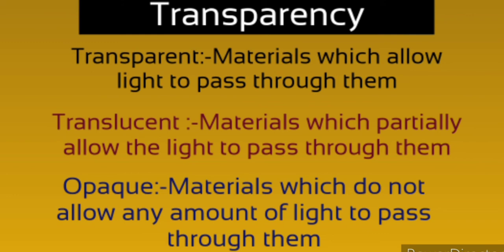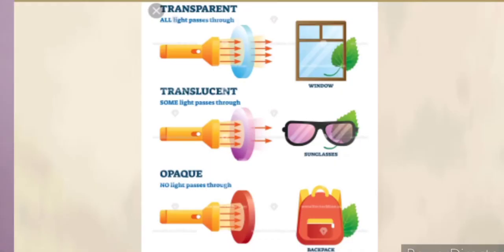And opaque materials are the ones which do not allow any amount of light to pass through them. So on these three bases we can classify materials: either they can be transparent, or translucent, or opaque.